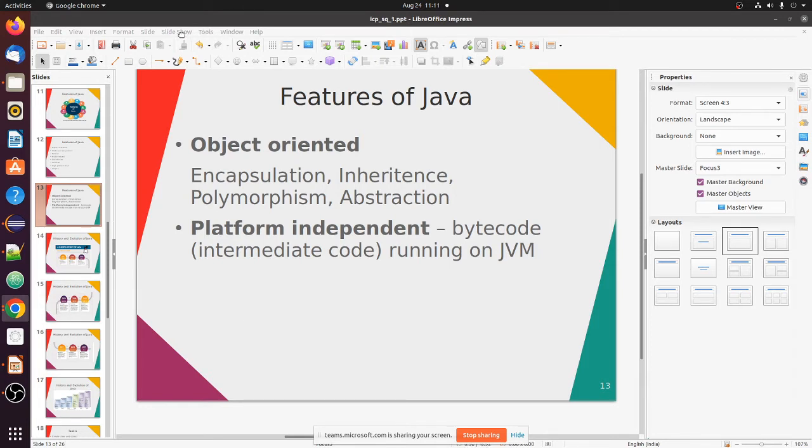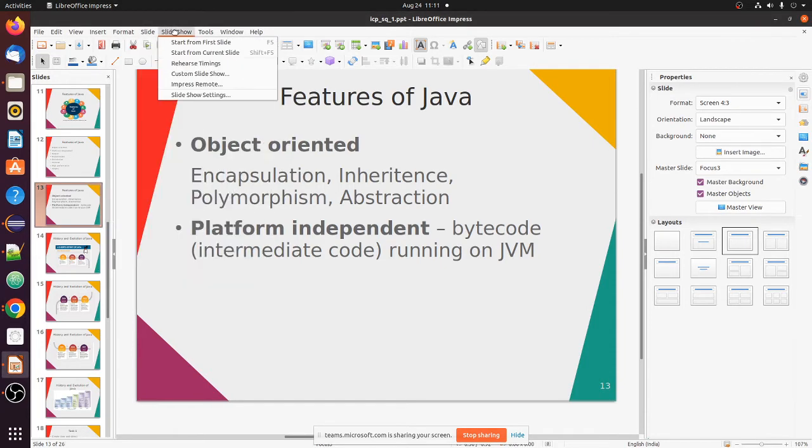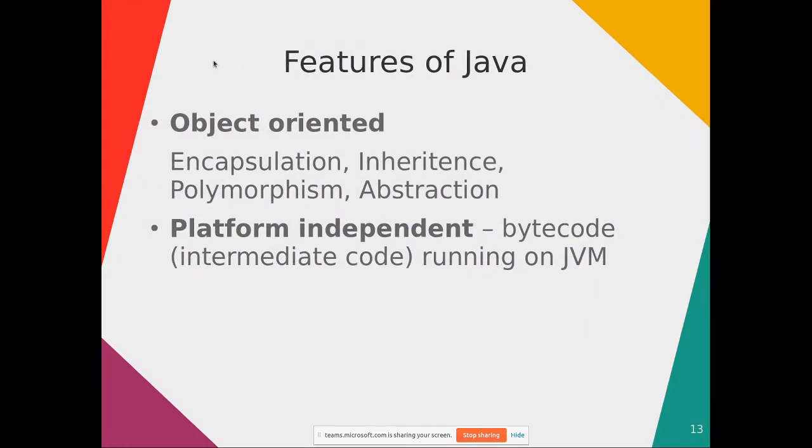Now we will go to the next point, platform independent. Why is this called platform independent? What do you mean by a platform? Basically you need hardware plus software where your program will run.